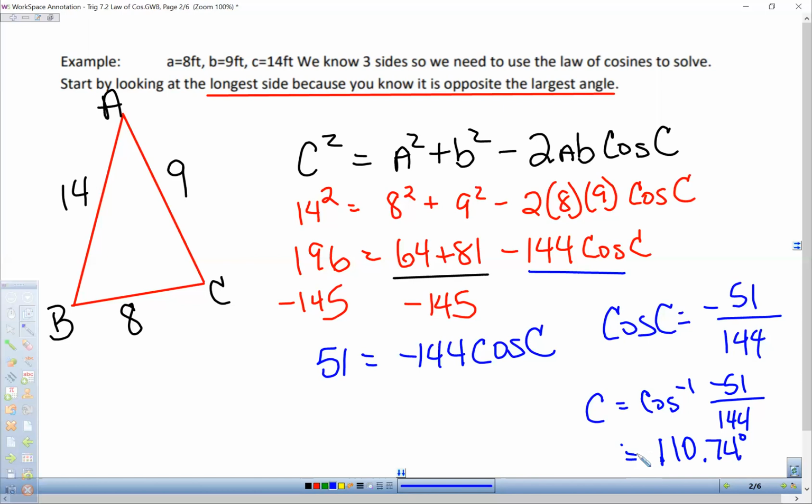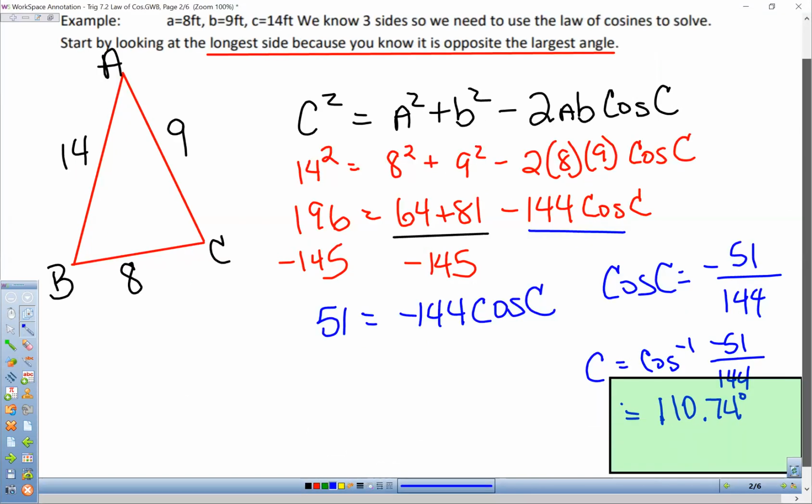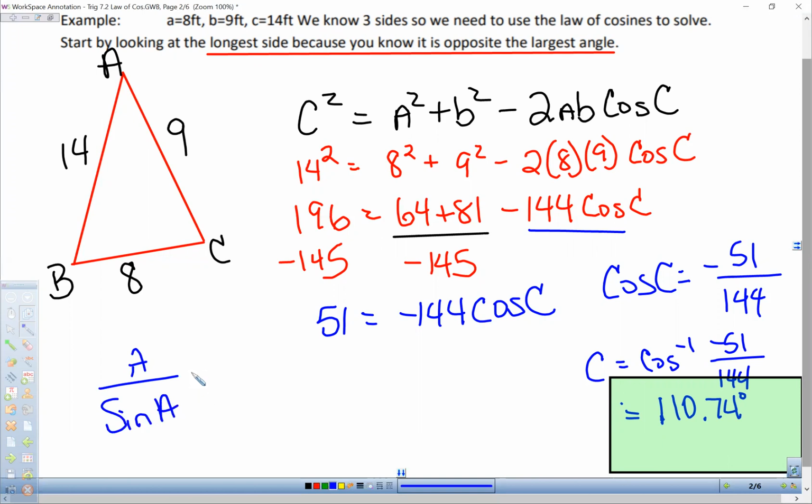Now that we have angle C, instead of going through this long process, we could use the law of sines to find the other angles. So angle C, I'm going to highlight this down here, is 110.74. So if I go back to the law of sines, then I can say that A over sine of A is equal to C over the sine of C.